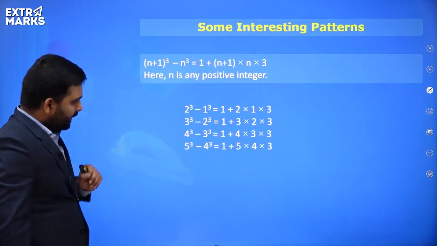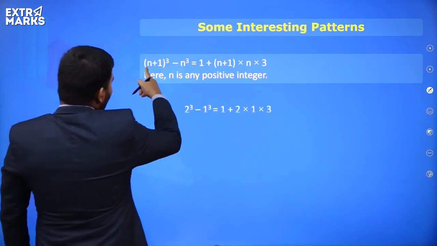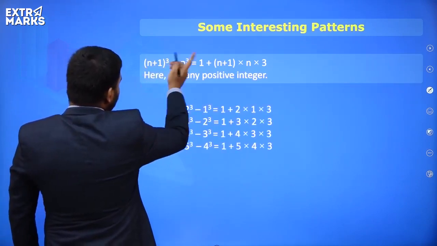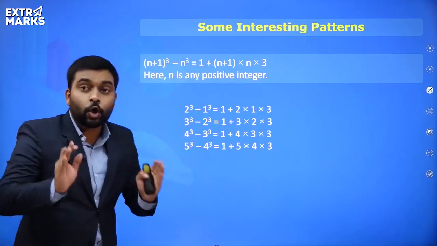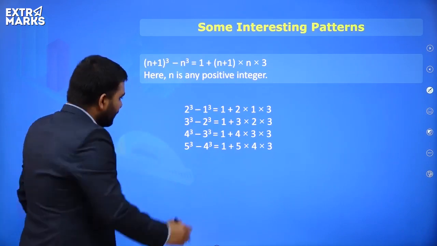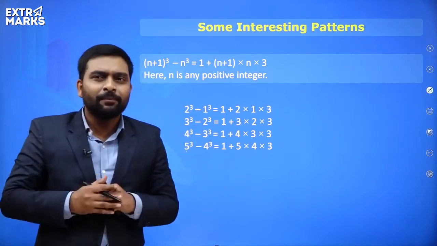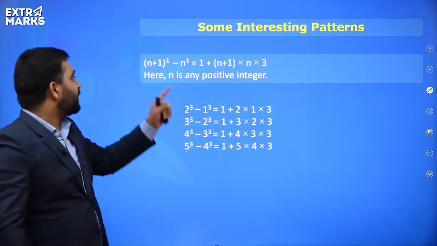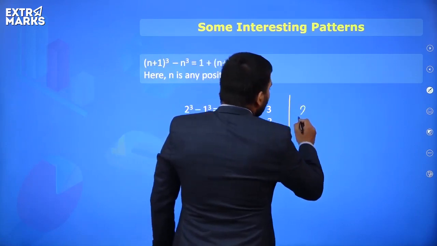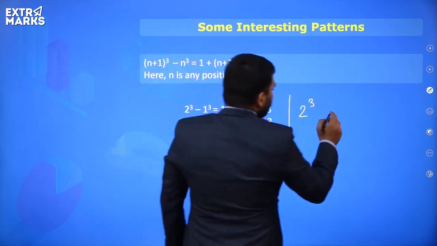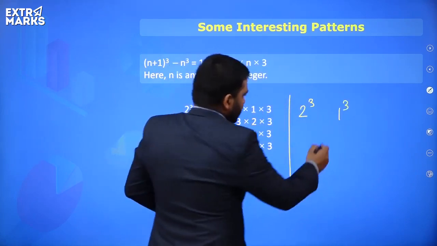Now see, everyone, let me rub this first. Now see, you have (n plus 1) whole cube minus n cube. This shows, everyone, that these are consecutive numbers, like 5, 4, 4, 3, 3, 2, 2, 1. These are the consecutive numbers, right? Now what are we doing? We are taking the cubes of consecutive numbers. Let's take an example. Let's say 2 cube and the previous consecutive number is 1 cube. And now we subtract them.